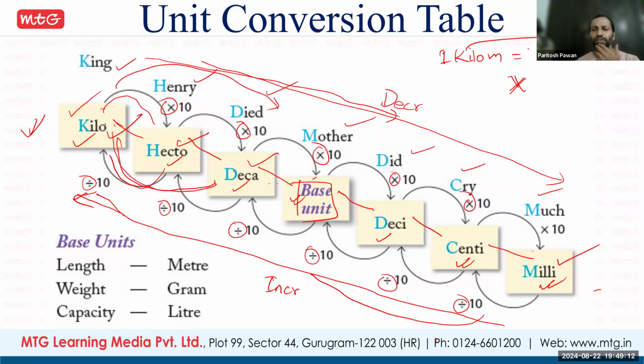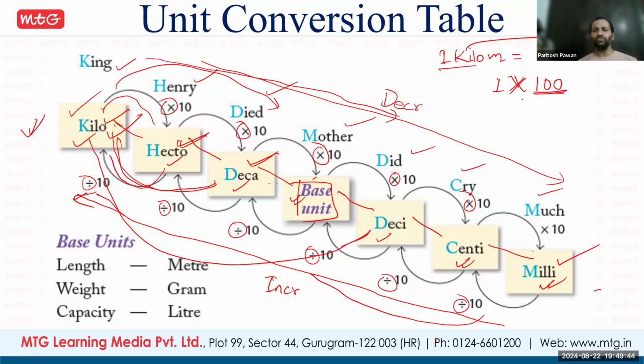Now we have to find out with what we multiply this 1 kilometer. So we check the positions: kilo 1, hecto 2, and deca, it is a 3 value. When it is a 3, one value will go for 1, and the other 2 will be 0. So it is a total of 3 digits. So you multiply with 100, which means 1 kilometer is equal to 100 decameter. Very simple.